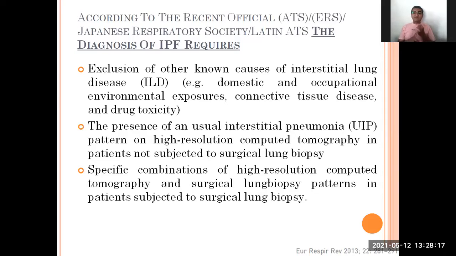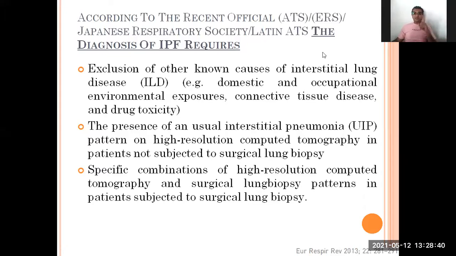Once IPF is confirmed, death occurs within 3 to 5 years. This is fixed. So early diagnosis is very important. Exclusion of the other known causes of ILD, that is domestic or occupational, environmental exposure, connective tissue disease, drug toxicity. Other than these, all are known as IPF.